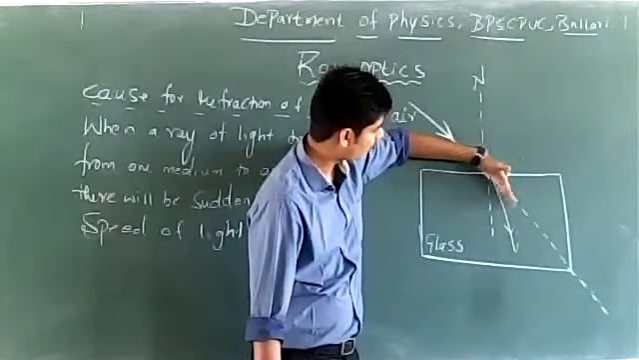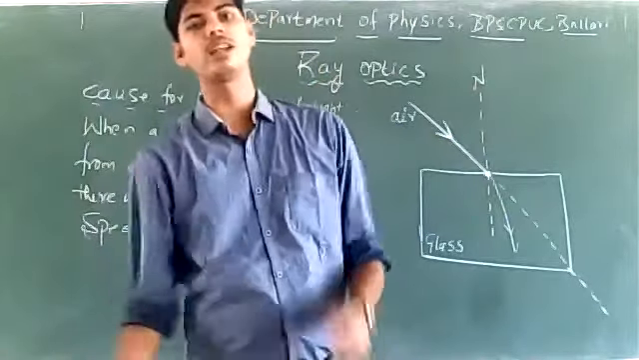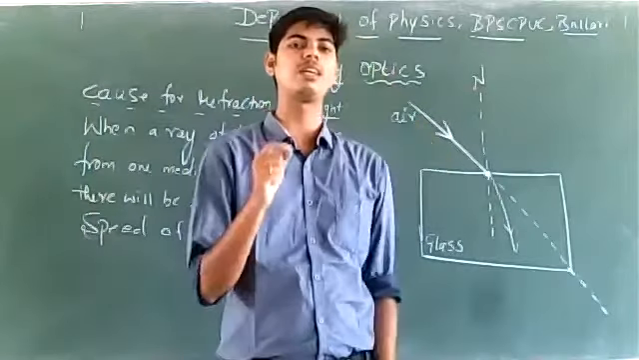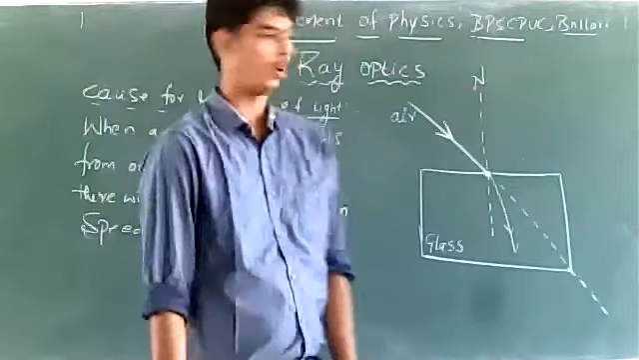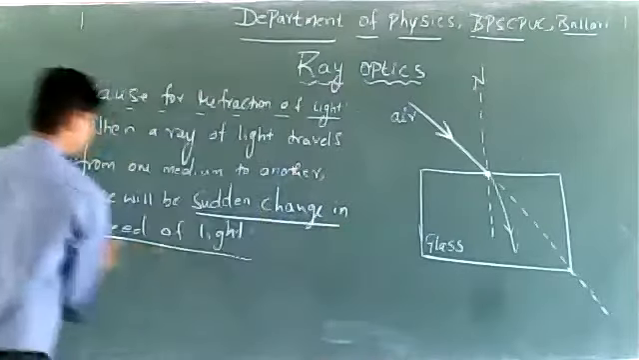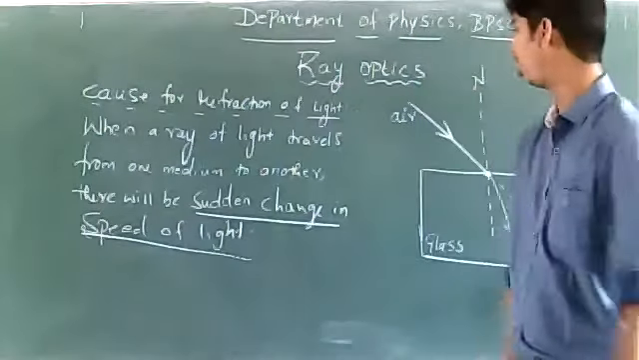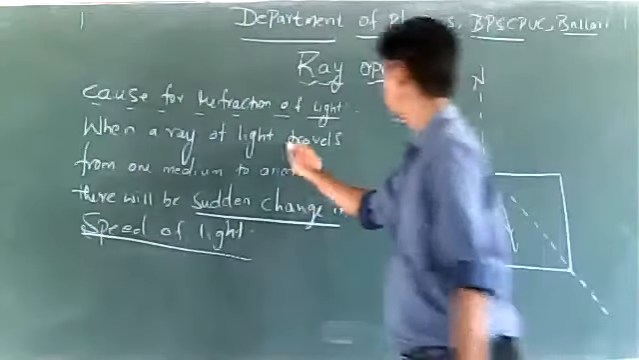This phenomenon of bending of light when a ray of light travels from one medium to another medium of different optical density is called as refraction of light. Is the cause for refraction clear? The cause for refraction of light is the sudden change in speed of light when it travels from one medium to another medium.